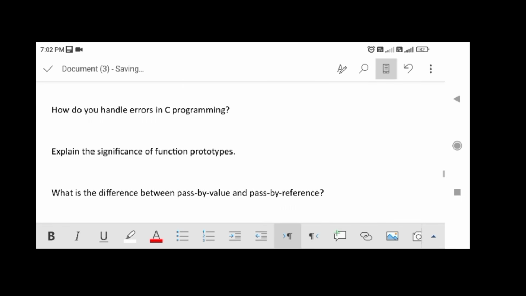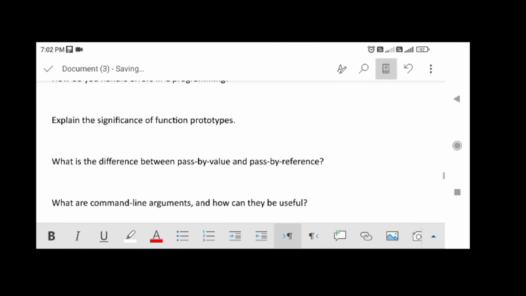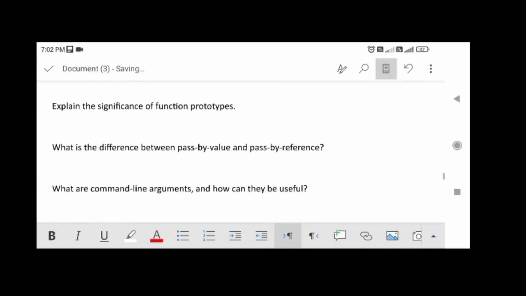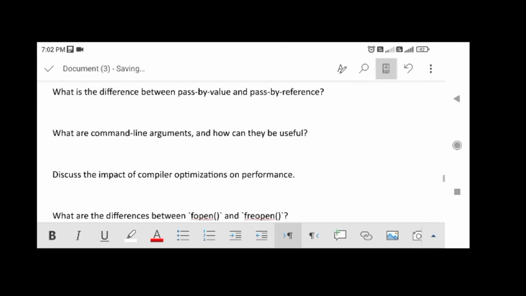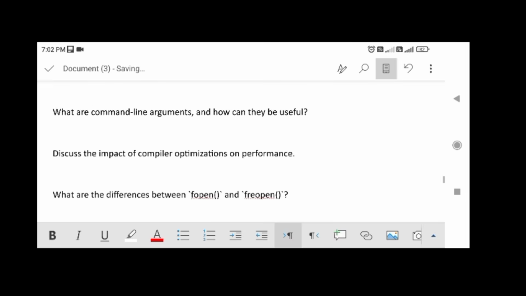Explain the significance of function prototypes. What is the difference between pass-by-value and pass-by-reference? What are command line arguments, and how can they be useful? Discuss the impact of compiler optimizations on performance.